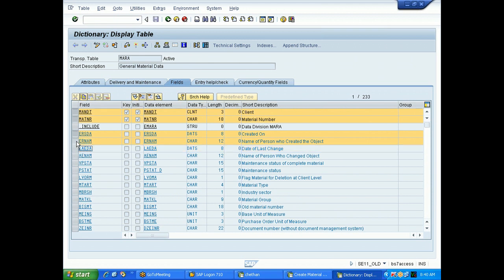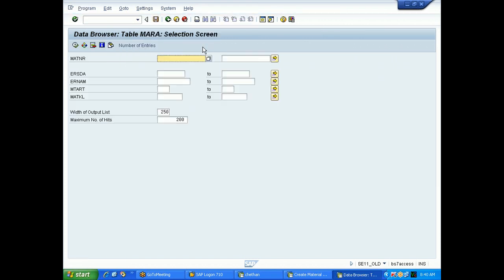A table structure is a template which has different fields. Now observe the icon here. This icon is for the contents, that means table data. If you want to see the table data, click here and execute.